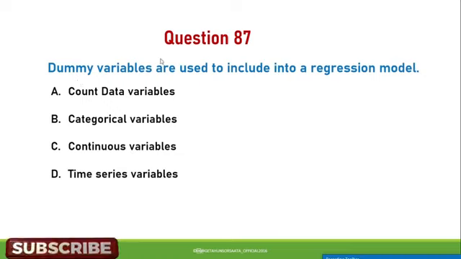Next question. Dummy variables are used to include into regression model A. Count data variables. B. Categorical variables. C. Continuous variables. D. Time series variables. So dummy variables are used to include categorical variables into regression model. So B is the correct answer.